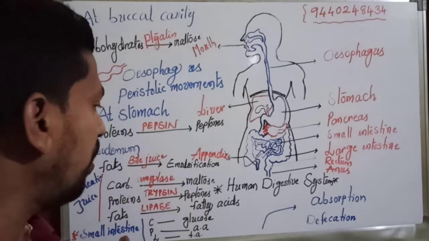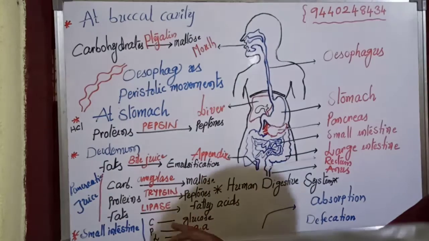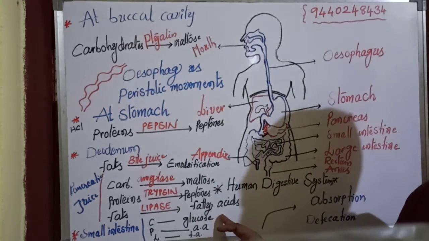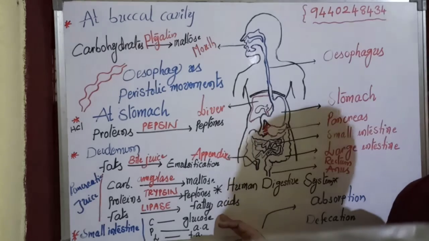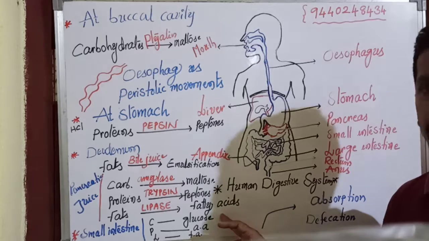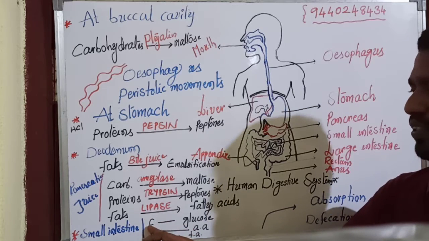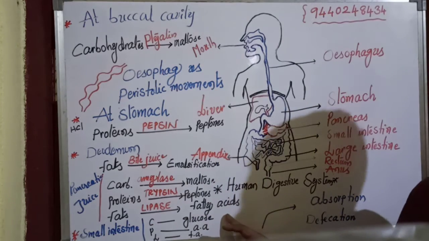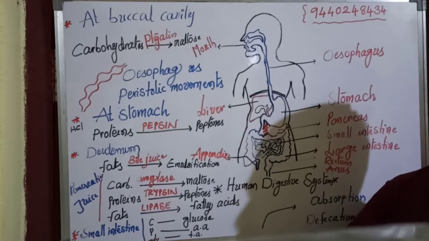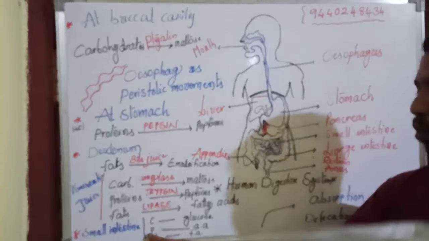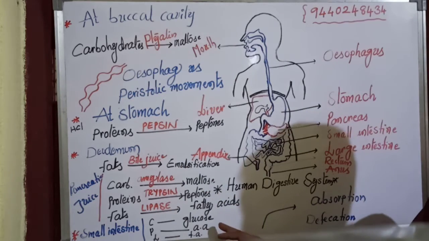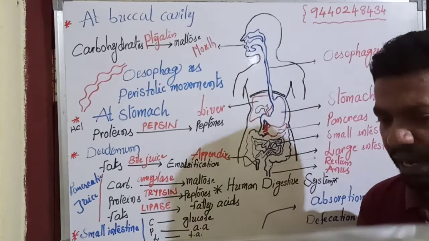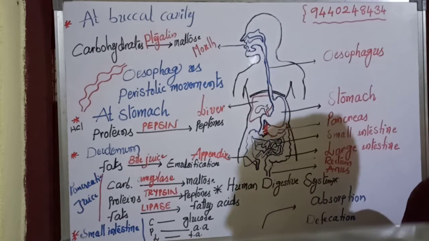So in the small intestine, all the carbohydrates and various forms of carbohydrates are completely digested into glucose by the action of amylase, glucose, lactase, sucrase, galactase, ribase. Means due to various enzymes in the small intestine, carbohydrates are completely digested into glucose. And again, due to peptidase and other enzymes, proteins are completely digested into amino acids. Due to various enzymes, fats are completely digested into fatty acids and glycerols.